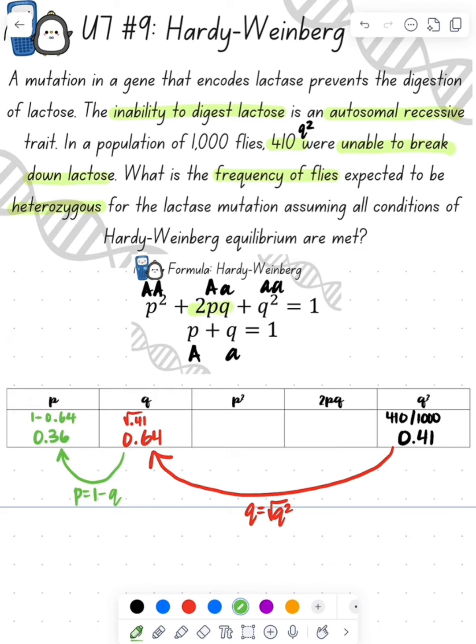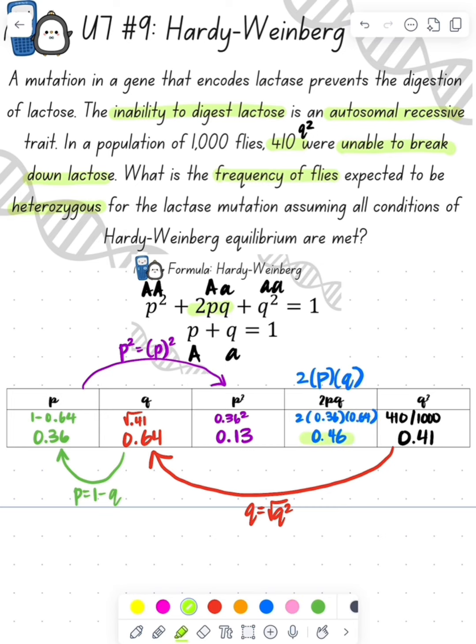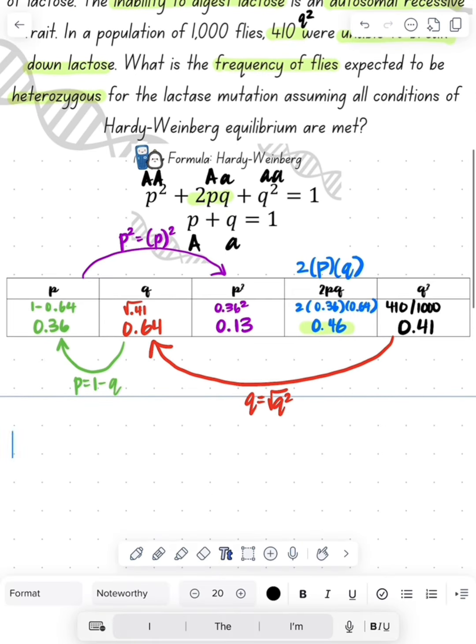Now if I know my p, I can do my p squared, so square 0.36, and that gives me 0.13. And if I want my 2pq, I'm going to do 2 times my p times my q, so 2 times 0.36 times 0.64, which gives me 0.46. So the frequency of the heterozygous in the population is going to be 0.46.